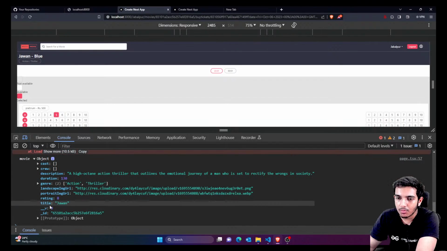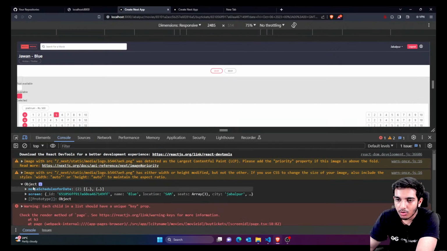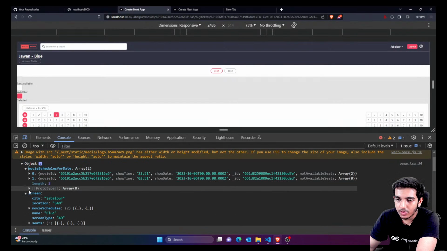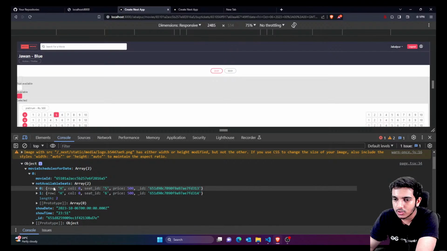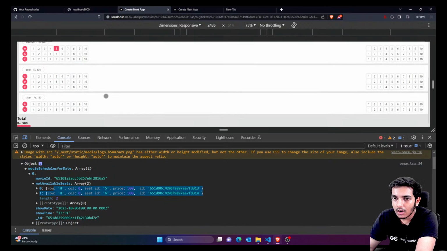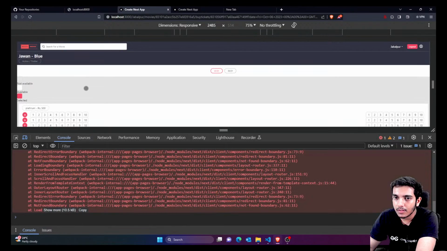Okay, so you can see I'm getting the movie object, and this is fine. I'm getting one more object, that is movie schedule data, and the screen. So inside the movie schedule data, I must have some not available seats. So you can see I'm having the not available seats. Not available seats are actually here. But the problem is not available seats aren't being shown properly. Why are they not shown properly?